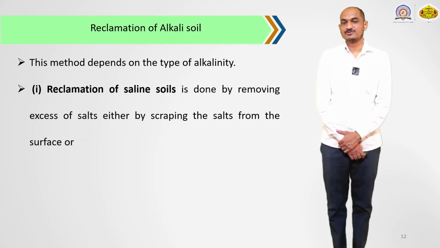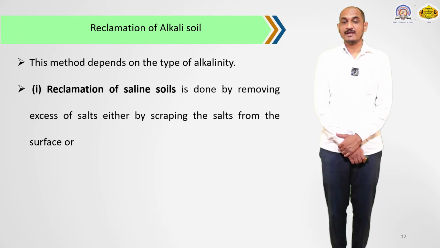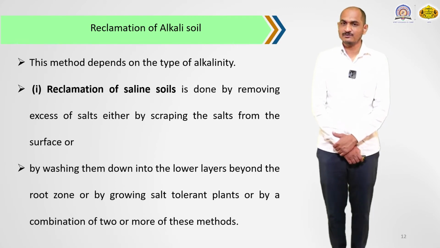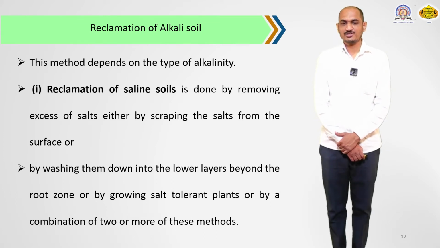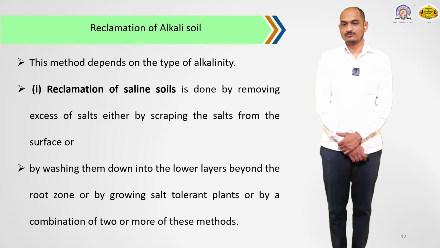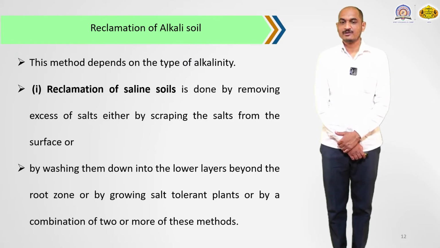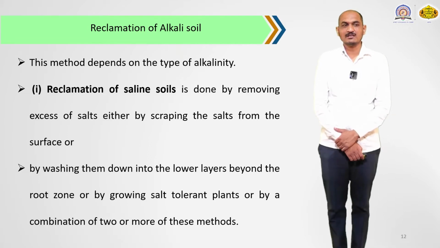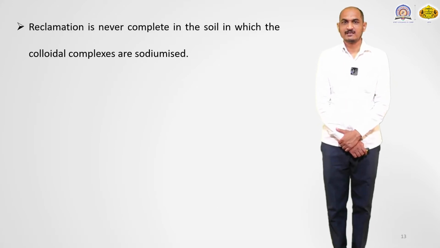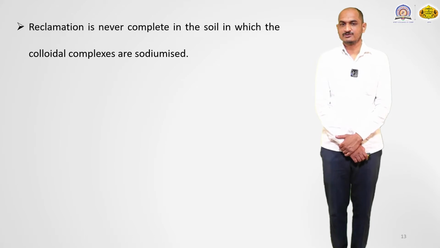First is the reclamation of saline soil, by removing the excess salt, either by scraping the salts from the surface, or by washing them down into the lower layer beyond the root zone of the plants, or by growing salt tolerant plants, or by a combination of two or more of these methods. A single method can be responsible for the reclamation of soil, or both methods together.